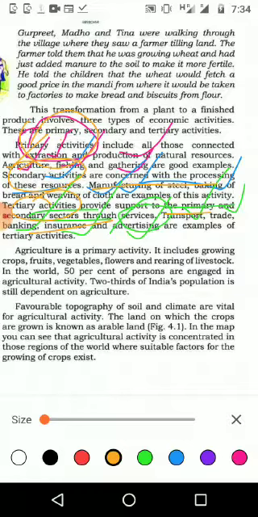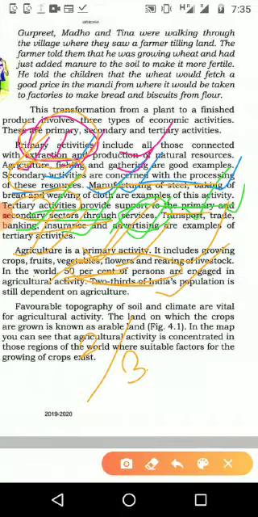So we have seen agriculture as the primary activity. In that, many steps are there. First, crops, fruits, vegetables, flowers, and rearing of livestock, meaning sheep, buffalo, or cow. And 50% of the population in the world, that is half of the population, is engaged in agriculture activity. And 2/3 of the Indian population is also engaged in agriculture activity.